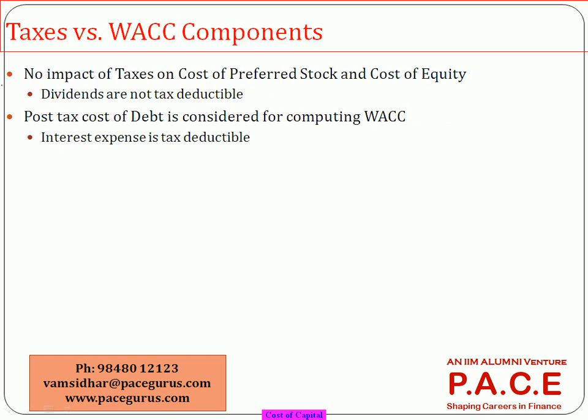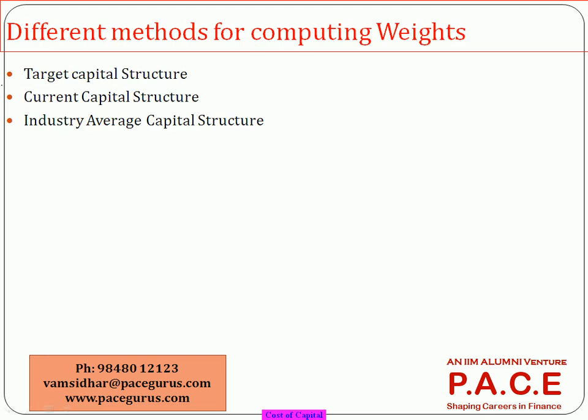So this is what it is. When we talk about preferred stock or common equity, they are not tax deductible, whereas in case of debt, there is a tax deductibility that is applied. So any debt interest that you are paying comes under the tax deductibility scenario. And now coming on to the next aspect, how do I determine the weights?